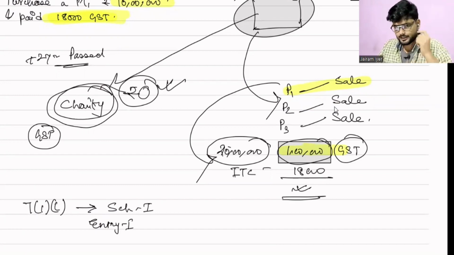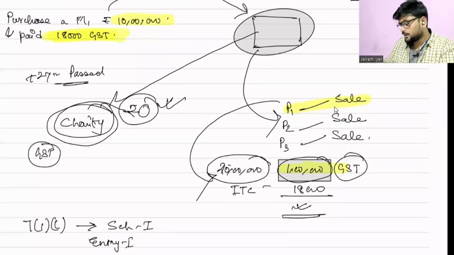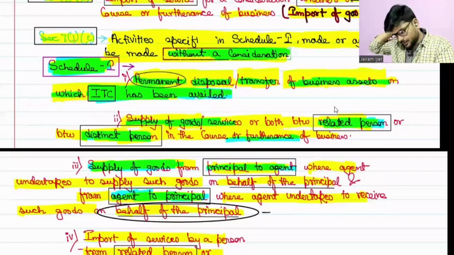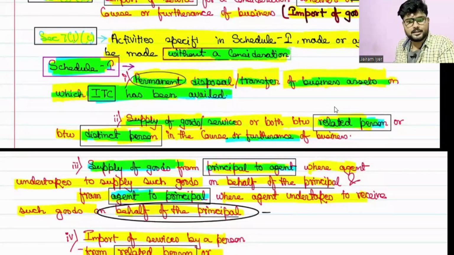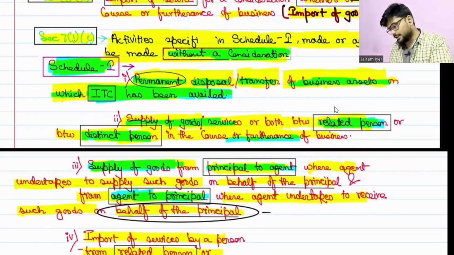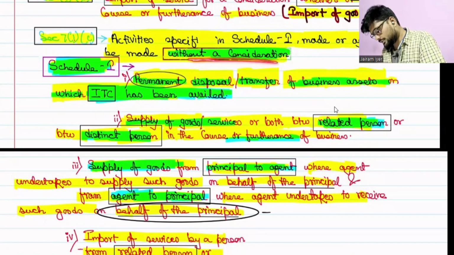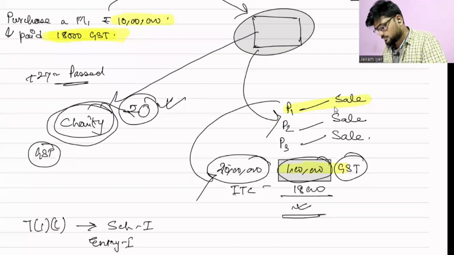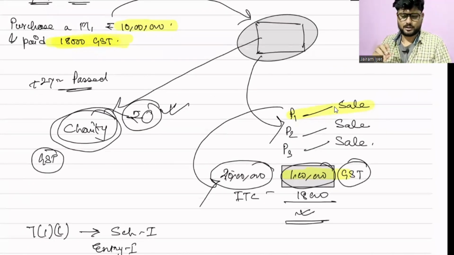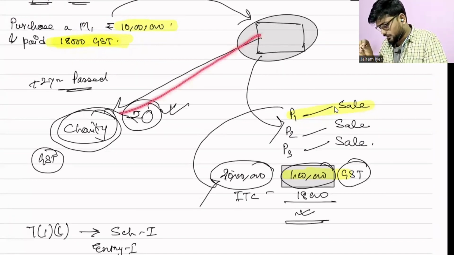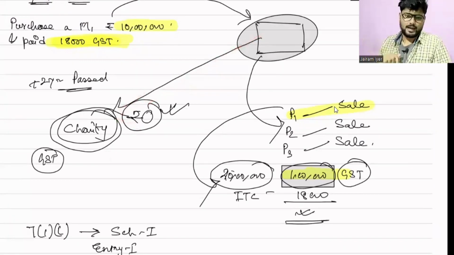You are getting my point, what I am saying right now? Yes sir. Correct. So this is what has been written, that if there is permanent disposal or transfer of business asset, that was our business asset, that machinery on which ITC has been availed. Yes, she has taken the ITC of 18,000, but it is without consideration. But then, sir, it also has to be treated as supply. So what the government will say, there are some further proceedings, but right now I'll say in a very brief way, that whatever value of machinery she has sold, whatever the market value is, on that, whatever rate of GST is there, she has to pay the GST to the government.